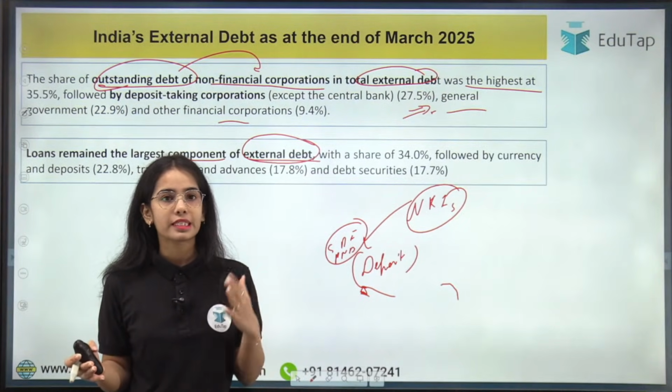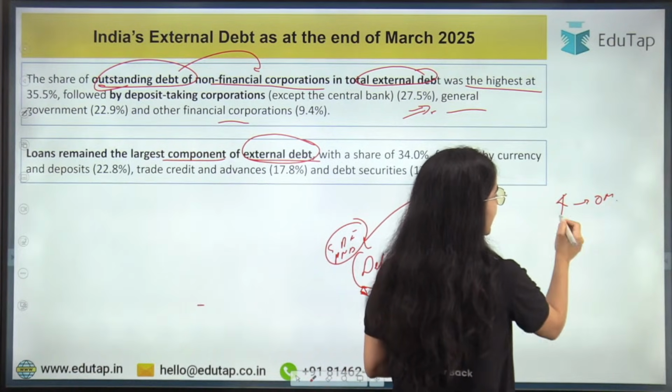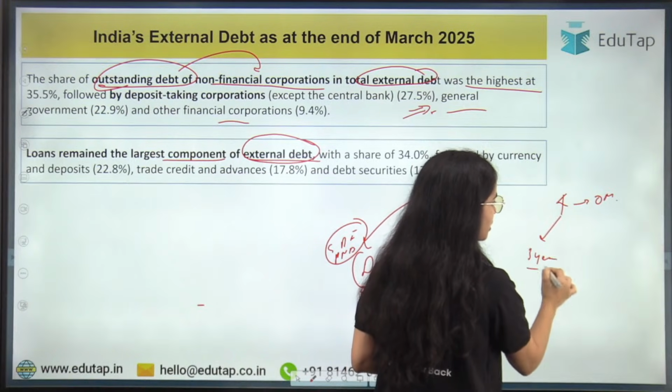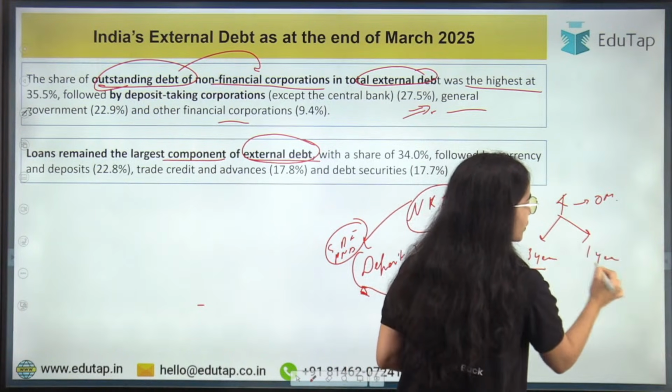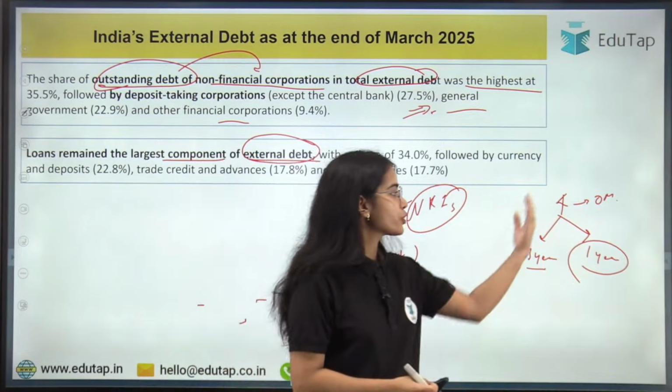Residual maturity means, let's say you have taken a loan for 4 years. So this is the original maturity. Now 3 years of this loan has passed, so only 1 year is left. So what is the residual maturity? Can you tell me? Krish, can you tell me what is the residual maturity here?